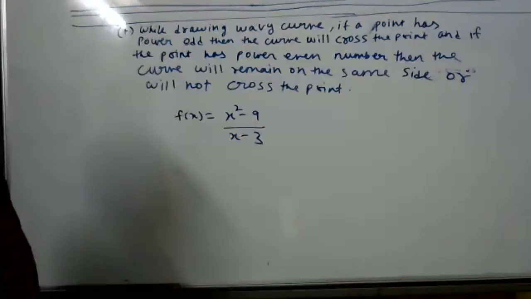While drawing the wavy curve, if a point has an odd power, then the curve will cross the point, and if the point has an even power, then the curve will remain on the same side and will not cross the point.